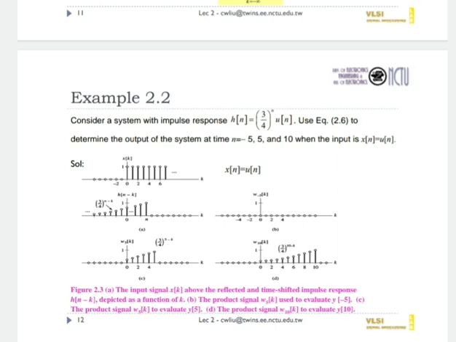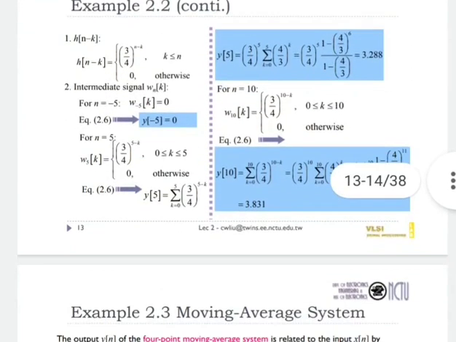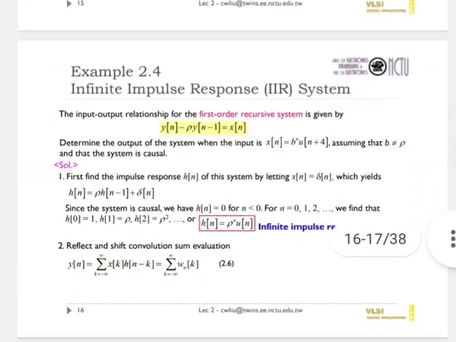The third diagram is for the product signal w_5 of k to evaluate y of 5, and the next diagram is the product signal w_10 of k to evaluate y of 10. Here the equation for h of n minus k is written, and then the equation for the intermediate signal w of k is also written. So in this way we can solve it.